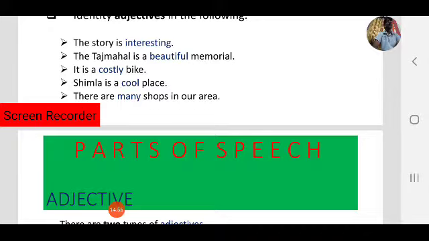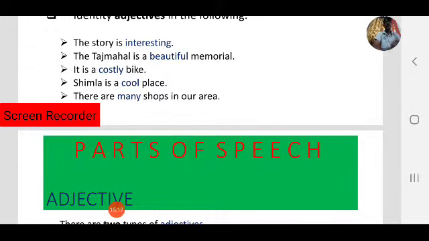Many shops. Okay, many. So yes, many is an adjective. It's a number. It gives how many shops, many shops. Okay, many is also an adjective.